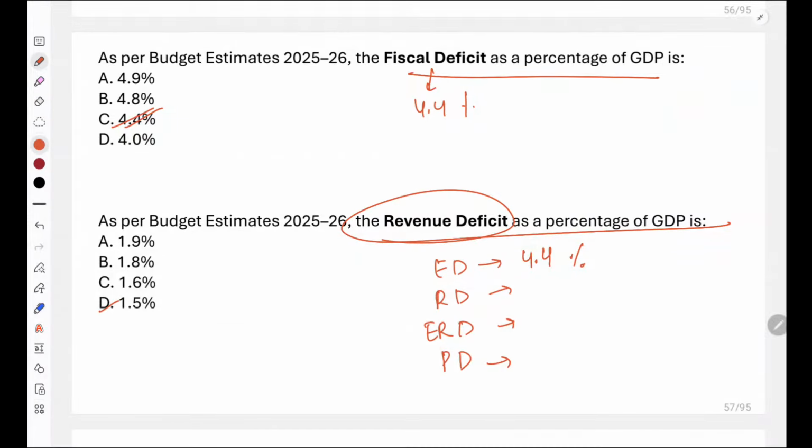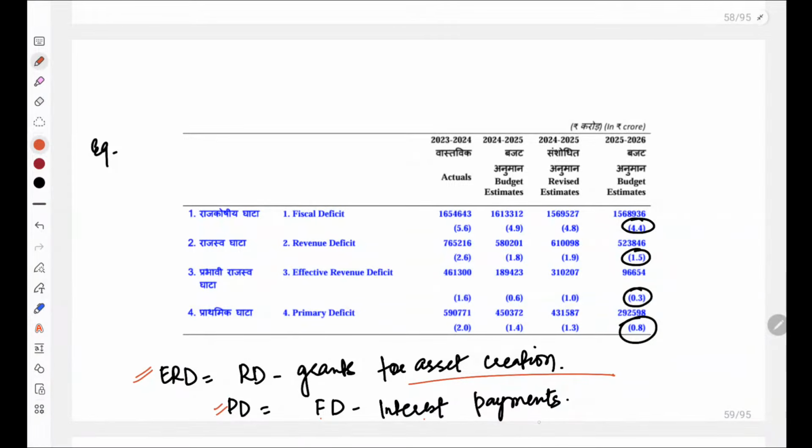Now, also remember the formulas for effective revenue deficit and primary deficit. Effective revenue deficit is equal to revenue deficit minus grants given for asset creation, and primary deficit is fiscal deficit minus interest payments. Now, do you all know the meaning of these 4 deficits? What is fiscal deficit, revenue deficit, effective revenue deficit and primary deficit? I'll explain to you in short.